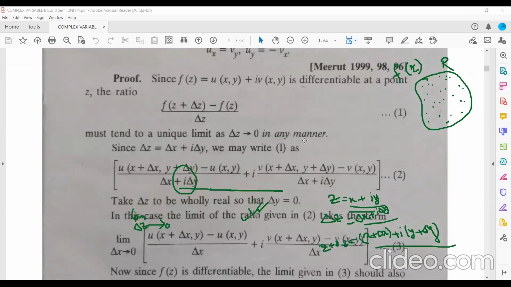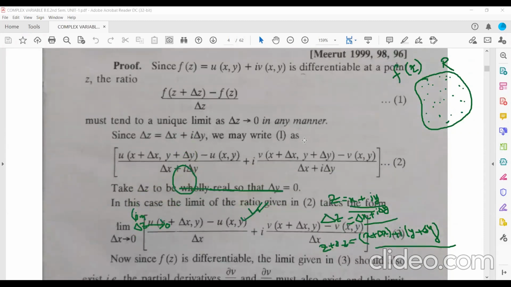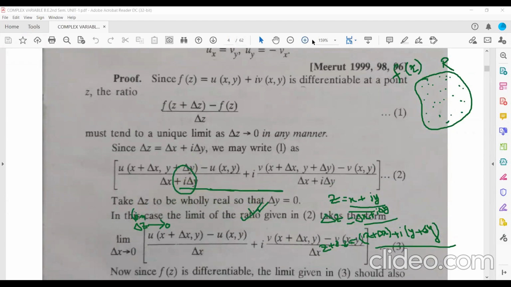After substitution, let us see what you are getting. Z plus del z means u of x plus del x, y plus del y, and then plus i v of x plus del x, y plus del y.